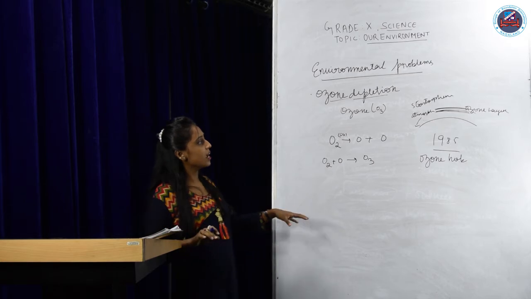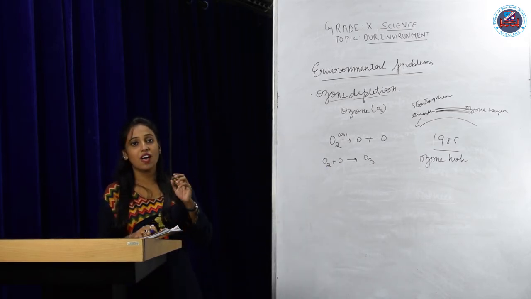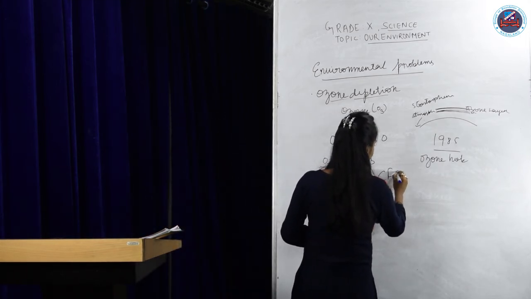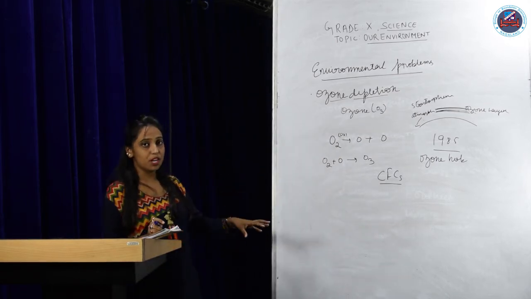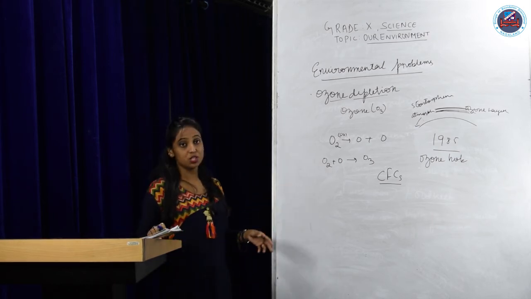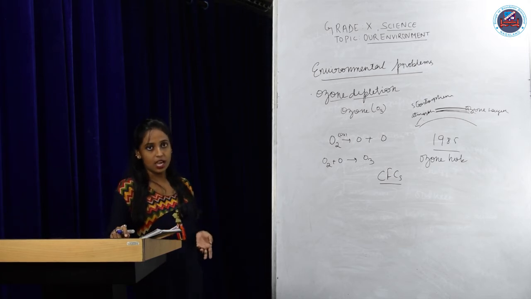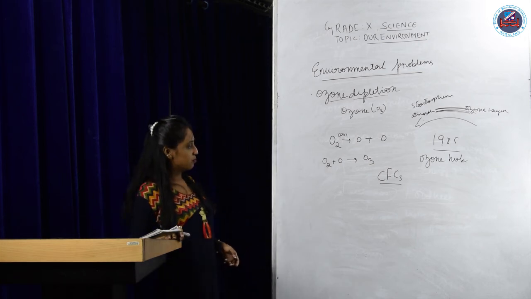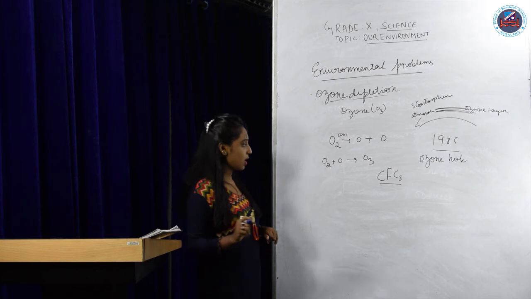Why was there a decrease, or why did it happen? This process was associated with the excessive use of synthetic chemicals known as CFCs, chlorofluorocarbons. They are the main cause of the depletion of the ozone layer. Chlorofluorocarbons were used in refrigerators, fire extinguishers, ACs, cars and all those things. So because of the excessive use of these synthetic chemical substances, this happened. Now in 1986, what happened?